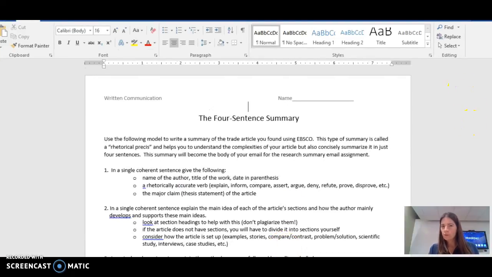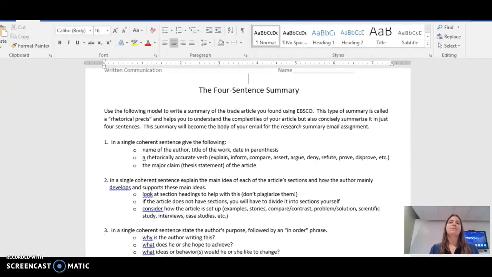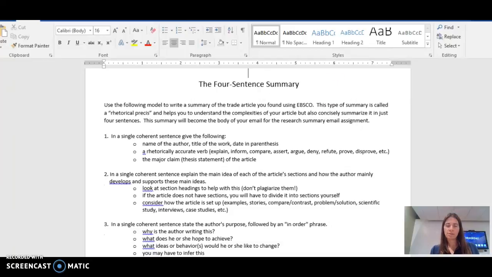So we are going to do a special type of summary called a precis summary. The word precis just means summary, but it's usually used to refer to a 4-sentence summary. So you're not writing a lot here, you're just writing 4 sentences, but we're really going to be looking critically at the article that you read and trying to get a lot of information into those 4 sentences.